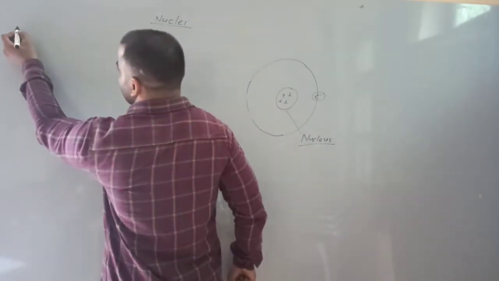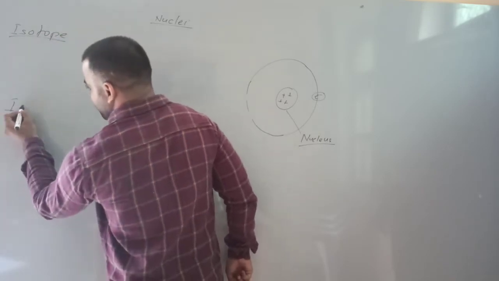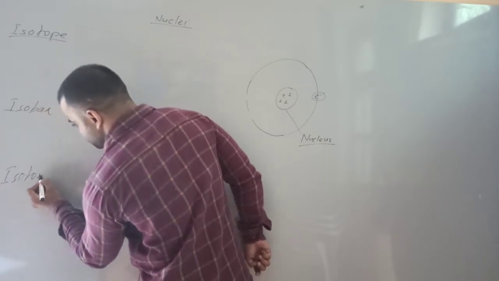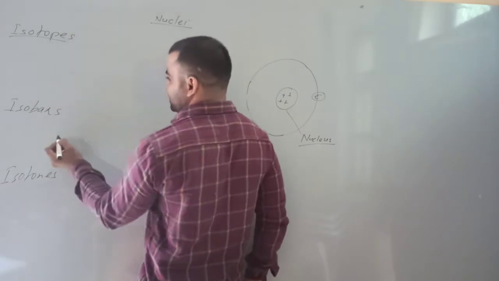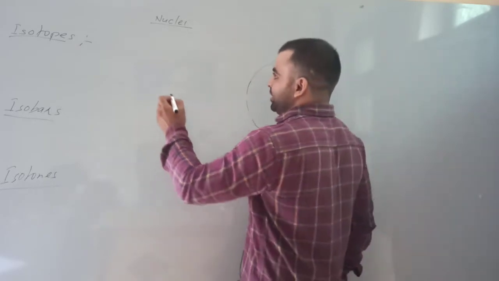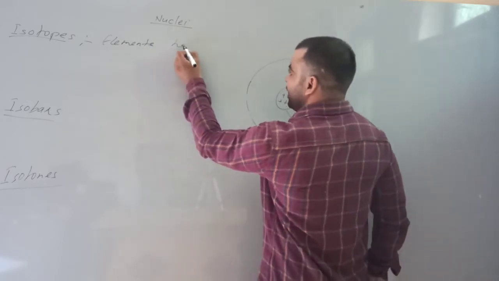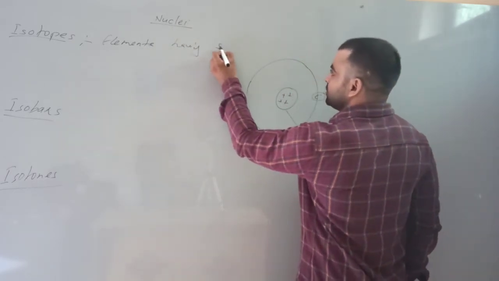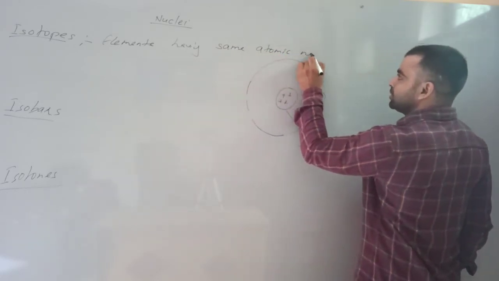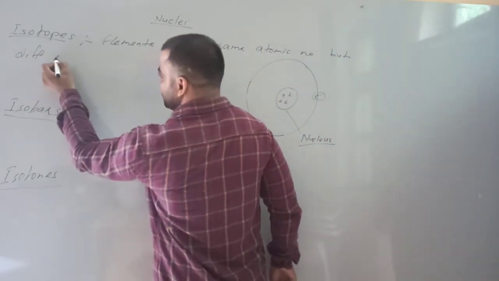First is isotopes, isobars and isotones. What are isotopes? Isotopes are the elements having same atomic number but different mass number.